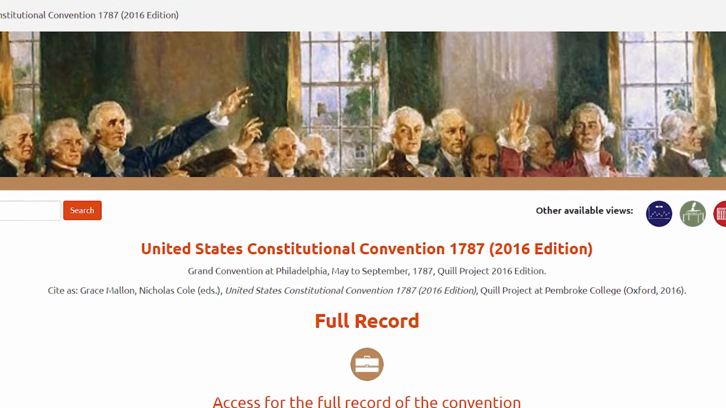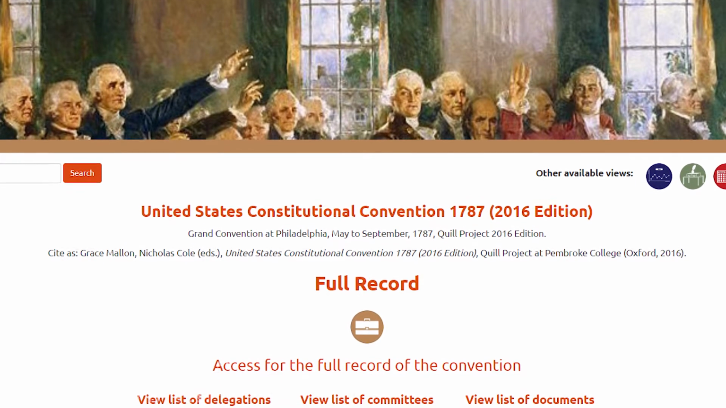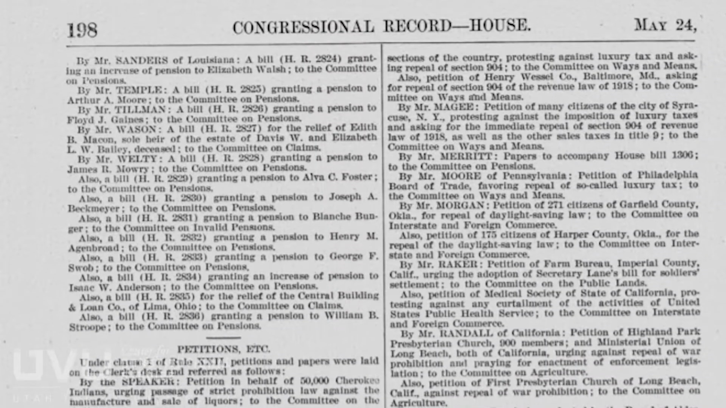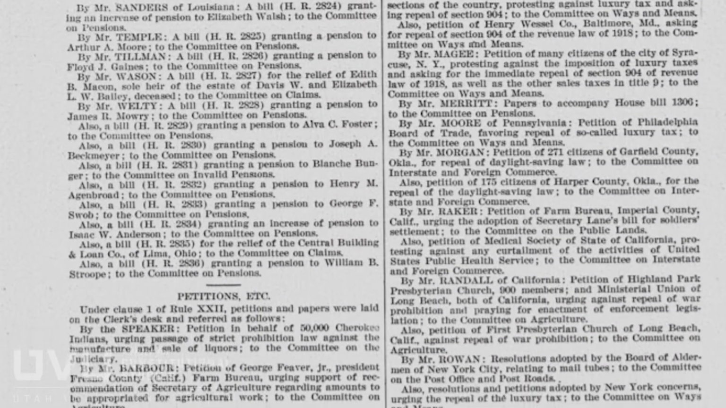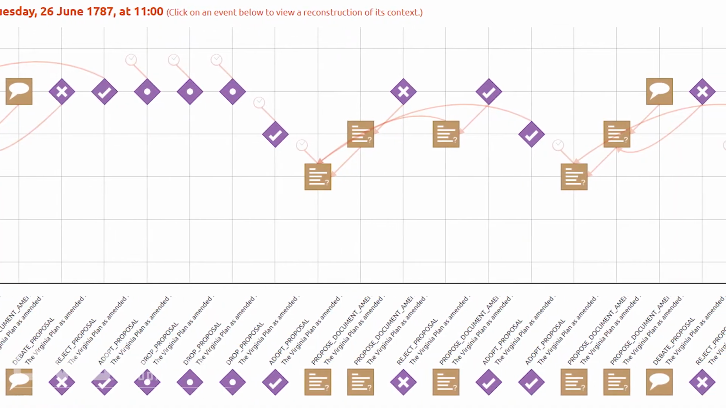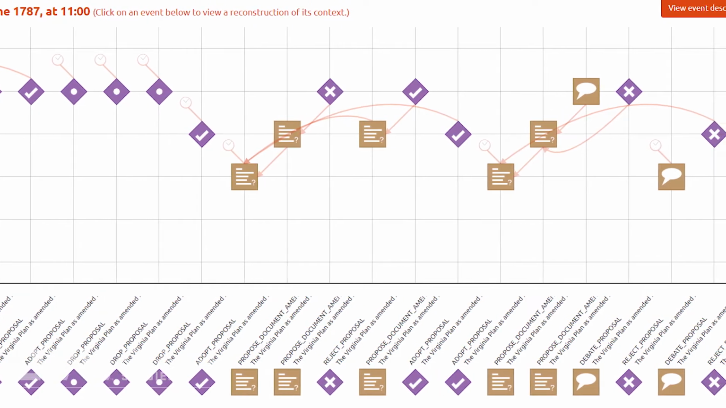What we do here at the center is analyze primary sources and present them in a visual way, making them easier to understand. An example of this would be analyzing the official journal of Congress and documenting what happens each day. We then present these proceedings in a visual format.